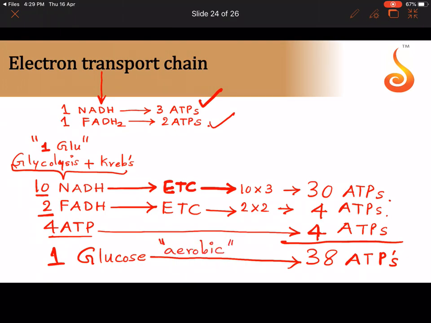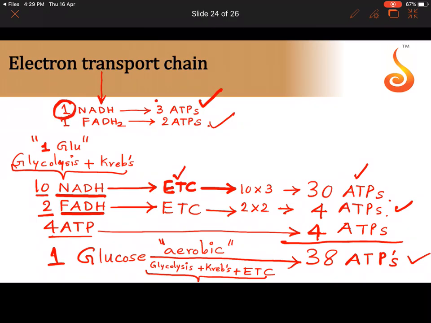When I say aerobic respiration, I am not including fermentation. What are all the things I am including? Glycolysis plus Krebs cycle plus electron transport chain is giving us how many ATP molecules? A very high number. It is giving us 38 ATP molecules. Is that clear? You need to convert NADH values and FADH2 values into ATP values, because when NADH enters the ETC, like I mentioned here, one molecule of NADH gives 3 ATPs, one molecule of FADH2 gives 2 ATPs.